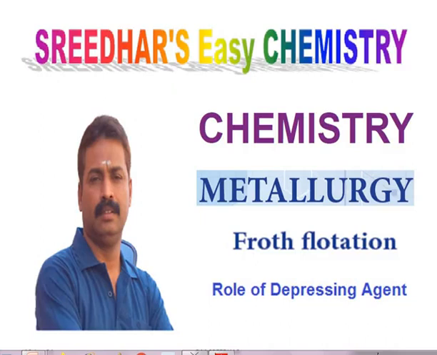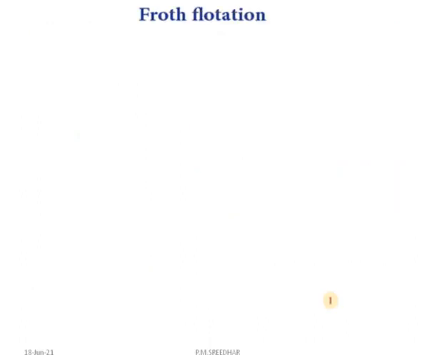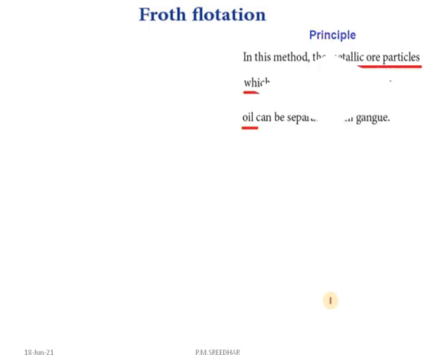I am Sri here. Today we see froth flotation and the role of depressing agent in metallurgy lesson. Froth flotation. The most important concentration process is froth flotation. What is the principle? In this method, the metallic ore particles which are preferentially wetted by oil can be separated from gangue. The property of gangue, as far as this process is concerned, is preferentially wetted by water.